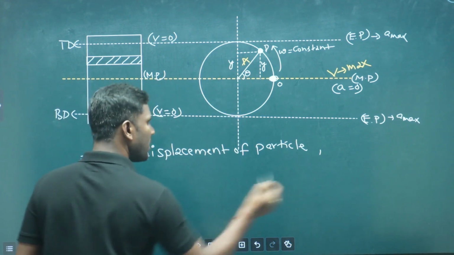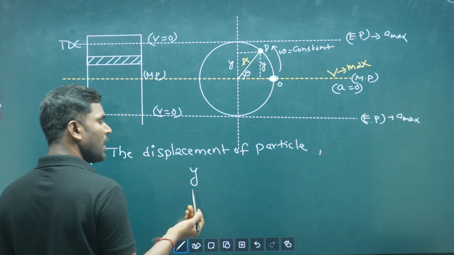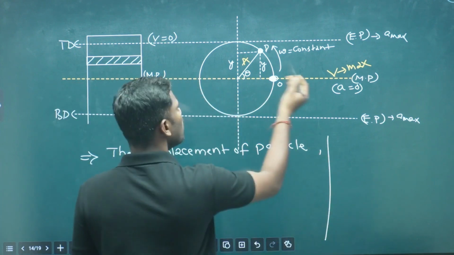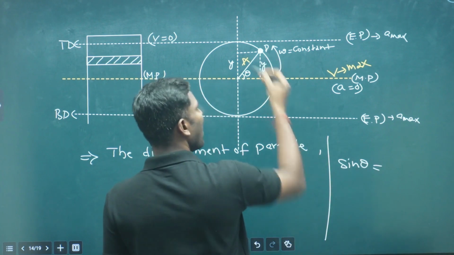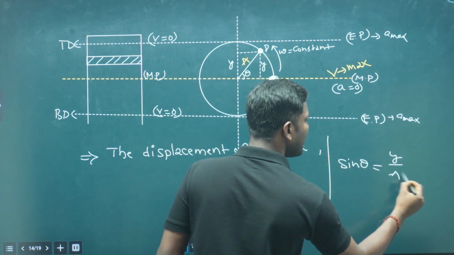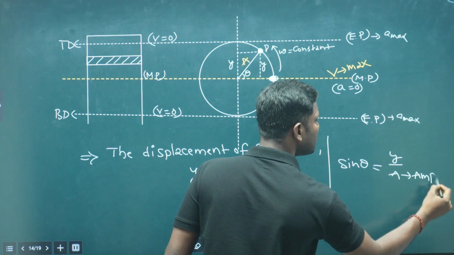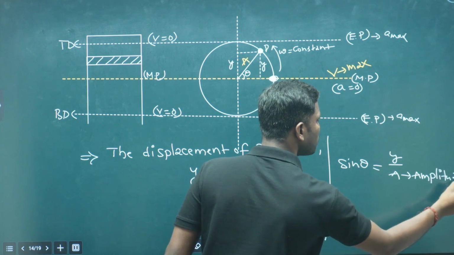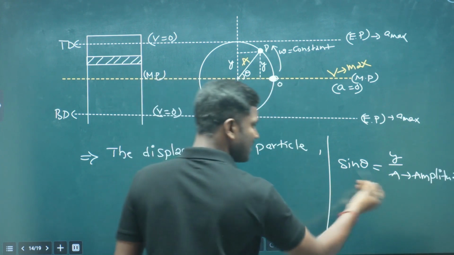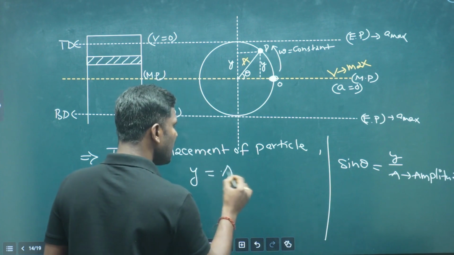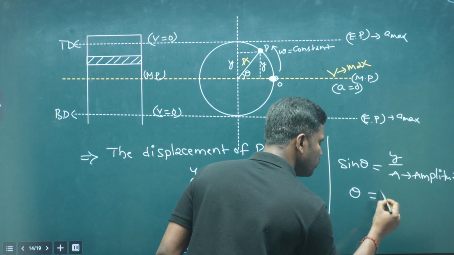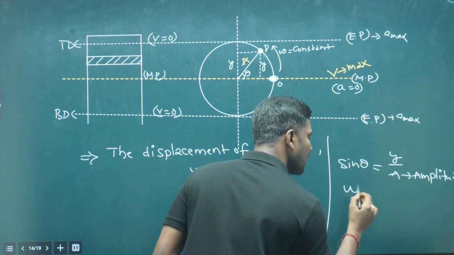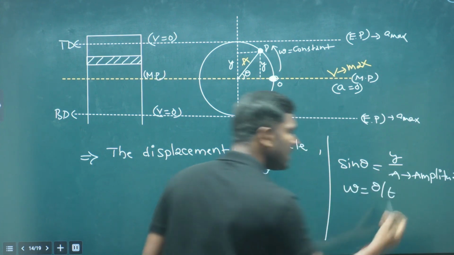So how can we find out the displacement of the particle y? We know that if we use sin theta, sin theta equals y by a, where a is the amplitude here. This is the maximum displacement from the mean position, the amplitude. So we can say that y equals a sin theta, right? We can also take angular velocity equals theta by t.